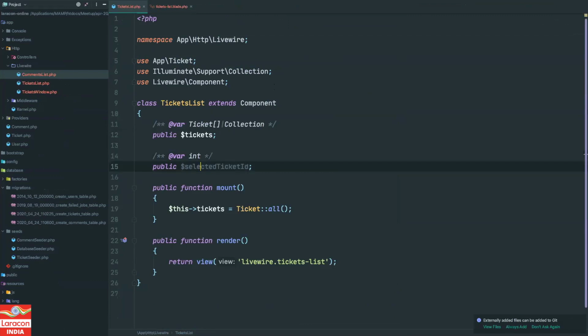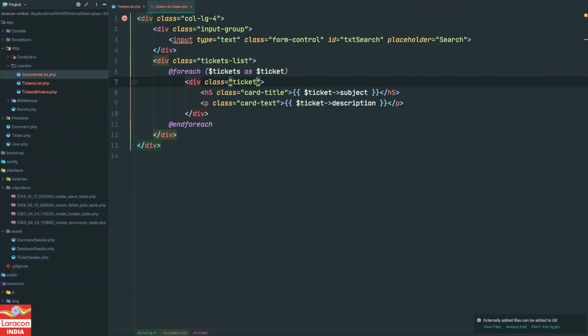Now since this is a public property, we can access it over here. So I can do something like this. If selected ticket ID is equal to ticket colon ID, which is basically this ticket that we are rendering, right? Let me wrap it to make more sense. Then if they both are the same, I want to apply the active class, otherwise I don't want to apply anything, right?